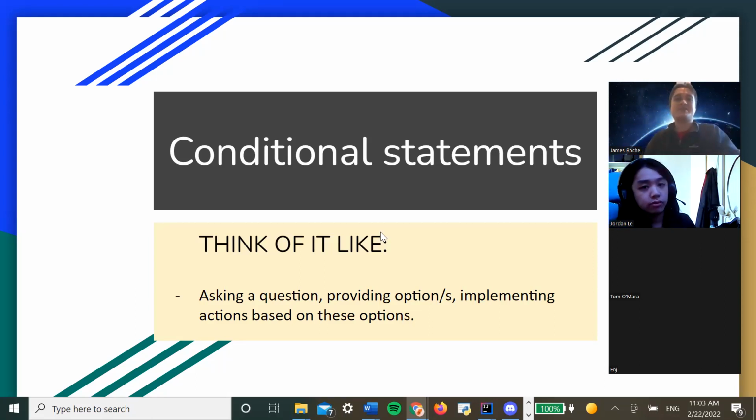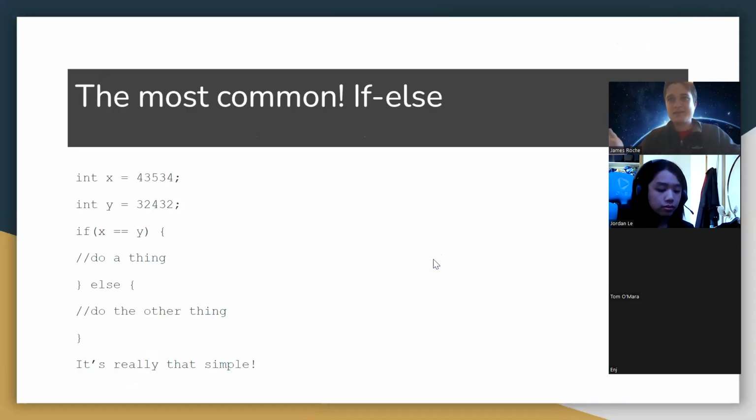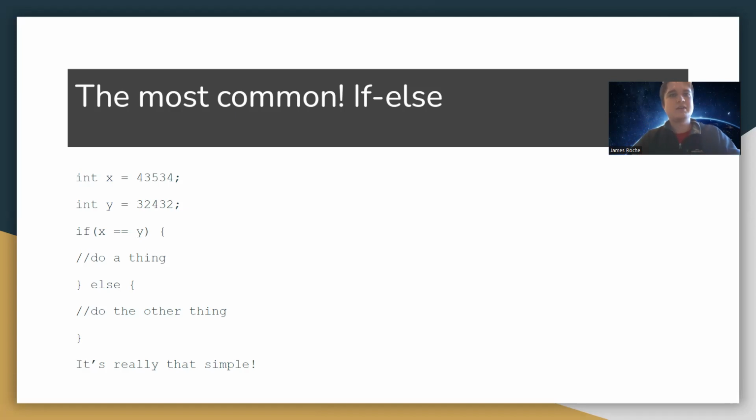So, conditional statements. You can think of it as having a set of options, and I take certain actions based on which option I want to take. It's like asking a question, providing options, and implementing actions based on the option you pick. To explain it in more detail, we'll show how the syntax works. Say I have 2 numbers. One's called X and it's 43,000 odd, and another variable called Y, which is 320 odd thousand.